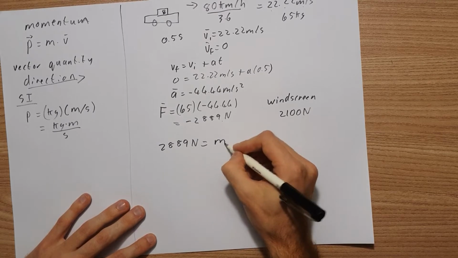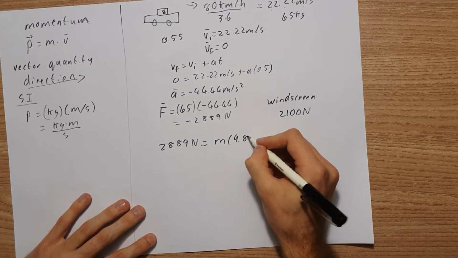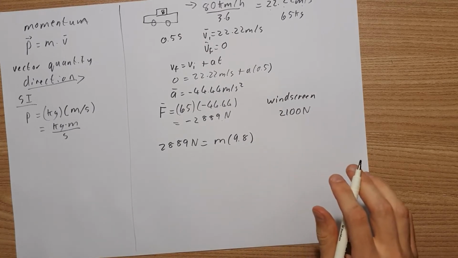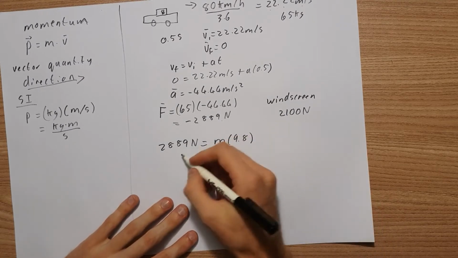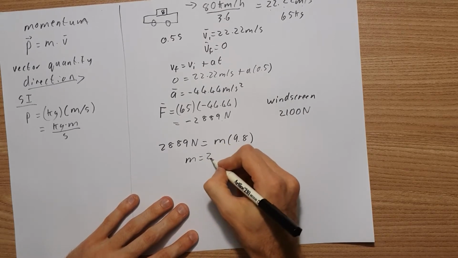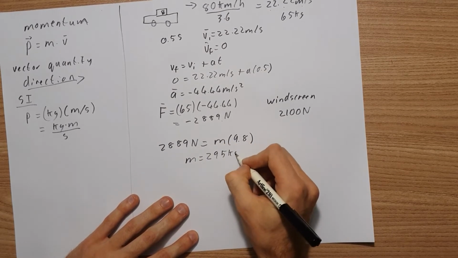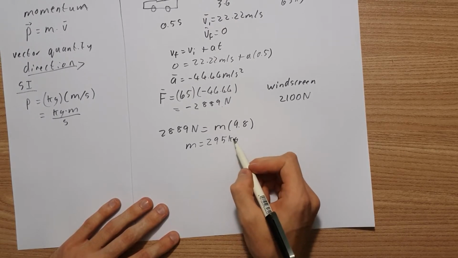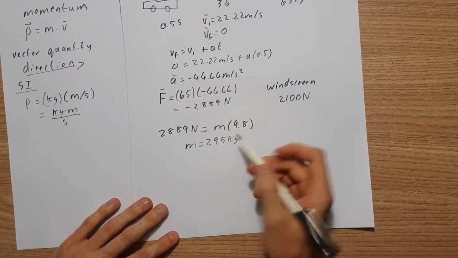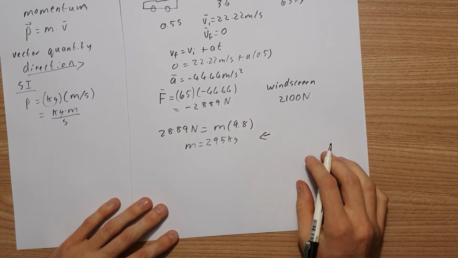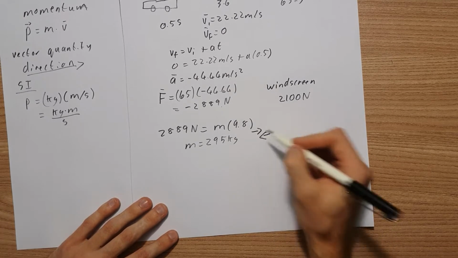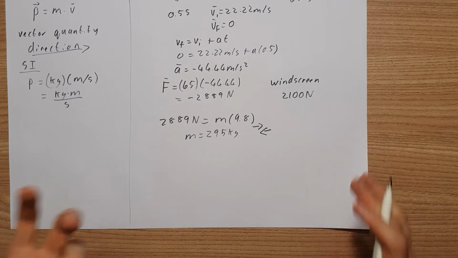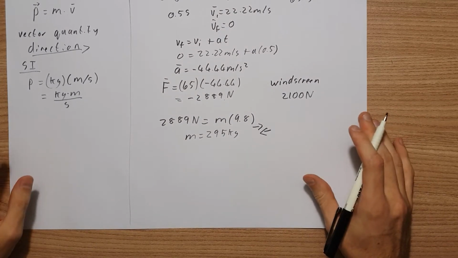Dividing by 9.8, we find that we need a mass of 295 kilograms. So the only way I will stop is if something of 295 kilograms is acting on me at the same time that I'm acting on it. Newton's third law. This is why it is so important for you to wear a seatbelt.